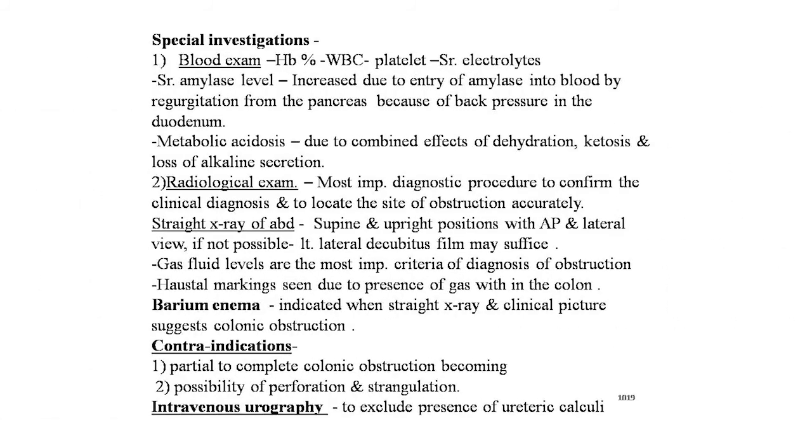Now, which investigations should be performed in intestinal obstruction? First is blood examination: hemoglobin percent, WBC count, platelet count and serum electrolytes. Serum amylase level is increased due to entry of amylase into the blood by regurgitation from the pancreas because of back pressure in the duodenum. Metabolic acidosis occurs due to the combined effects of dehydration, ketosis and loss of alkaline secretion.